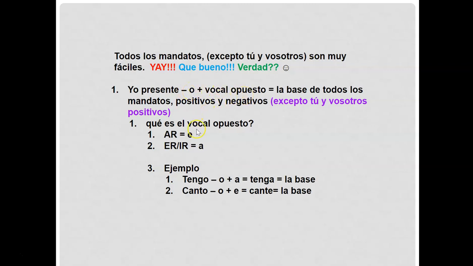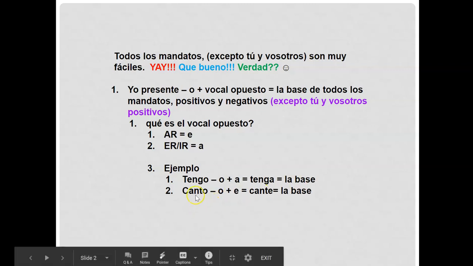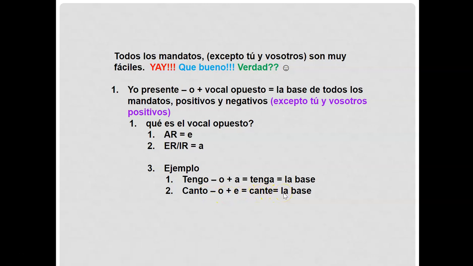So what's the opposite vowel again? The AR verb is E, and ER and IR is A. So for example, tengo minus O plus A is tenga. And there's your base for all of the commands, negative and positive, except for tú and vosotros, positive. Another example is canto. Take off the O, add the E, and you have cante. And there's the base for all of the commands, negative and positive, except for tú commands and vosotros command, positive.